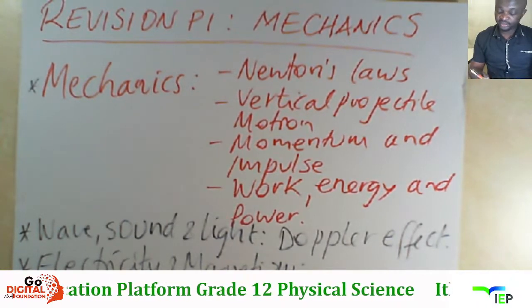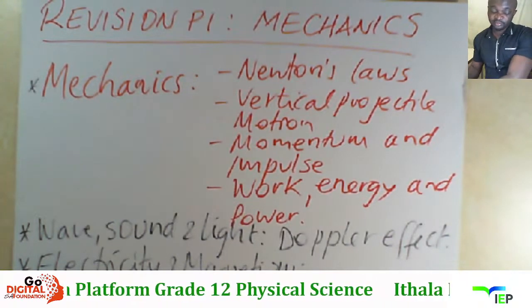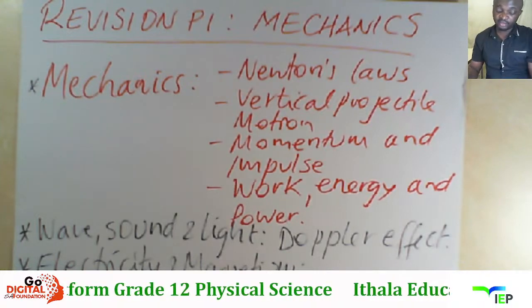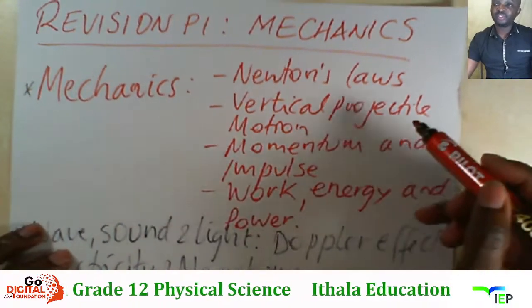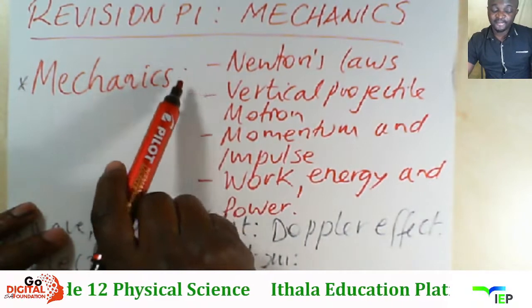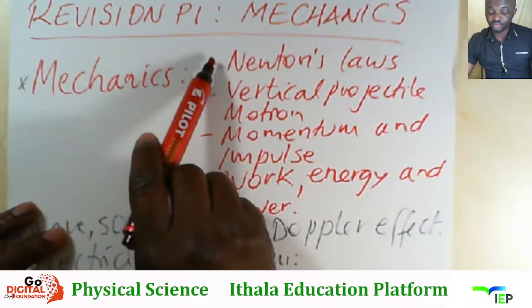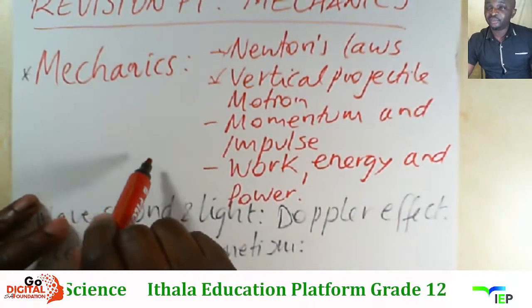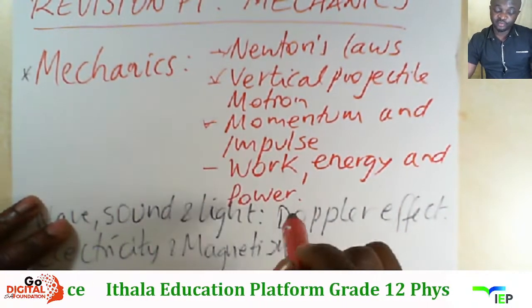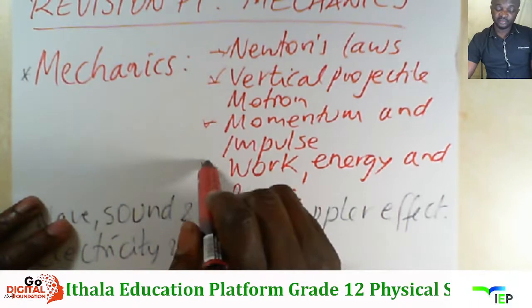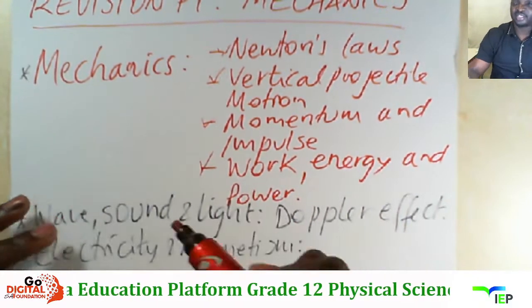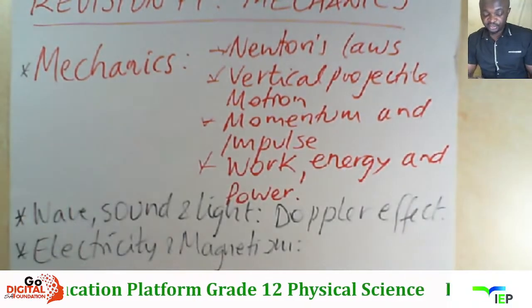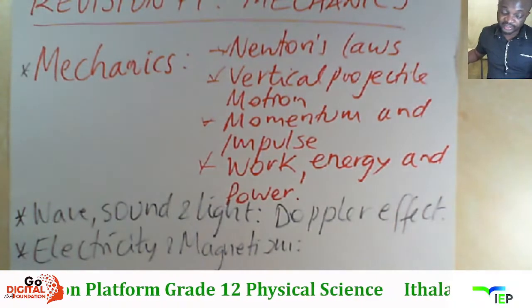Nangizoqala nge-mechanics ngoba iyona vele i-part izofika qala kwi-paper lakho. Question 2, ngoba question 1 vele kwi-multiple choice. So question 2 uzoba ama Newton's laws. Question 3 uzoba i-vertical projectile motion. Question 4, momentum and impulse. Mese kuba question 5 uzoba i-work, energy and power. Kahle kulandelana ngaleyo ndlela ke kwi-final exam.